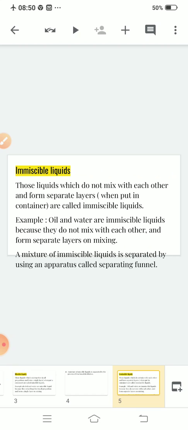When you mix oil and water, they will not mix with each other. They will form separate layers. Now, which technique will you use to separate immiscible liquids? You will use a separating funnel. With the help of a separating funnel, you can separate two immiscible liquids. Is it clear to you?